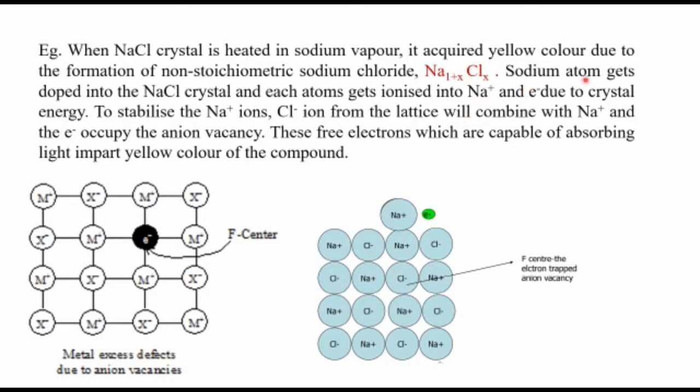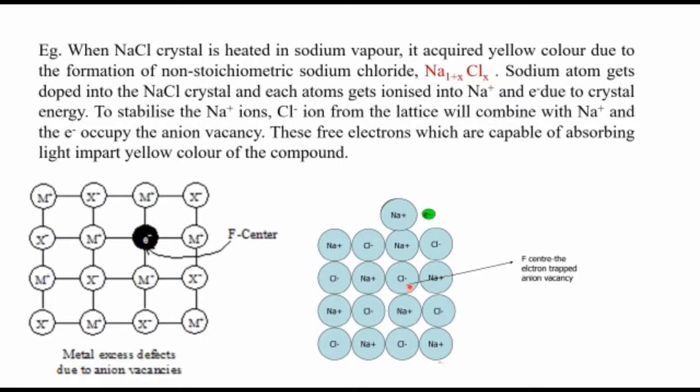So here you see the sodium atom gets dropped into the sodium chloride crystal and each atom gets ionized into Na+ and an electron due to crystal energy. To stabilize this Na+ ion, a Cl- ion from the lattice combines with this Na+, and the electron occupies this anion vacancy. These free electrons, which are capable of absorbing light, impart the yellow color to the compound.